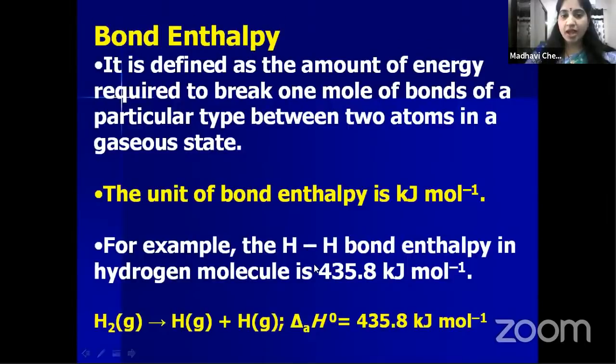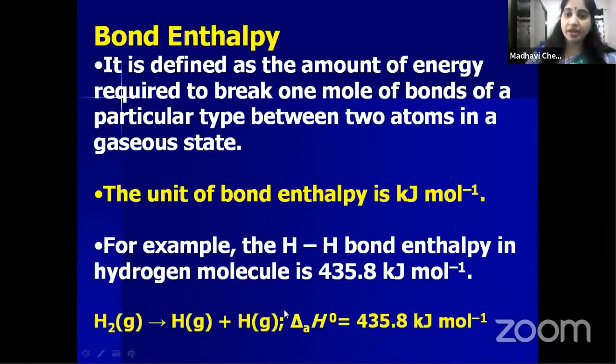So for hydrogen, what is the bond enthalpy? How much energy is required to break 1 mole of bond between two hydrogen atoms? That is 435.8 kilojoules per mole. If you consider 1 mole of hydrogen gas, to break 1 mole of bonds between two hydrogen atoms in gaseous state, 435.8 kilojoules per mole energy is required.